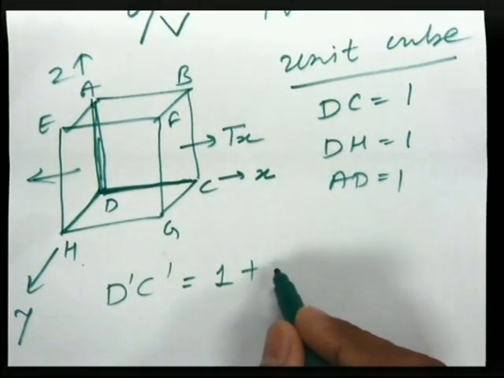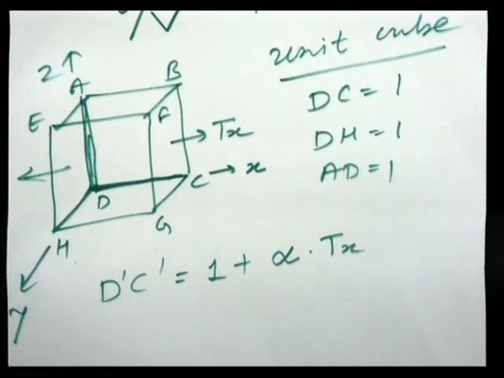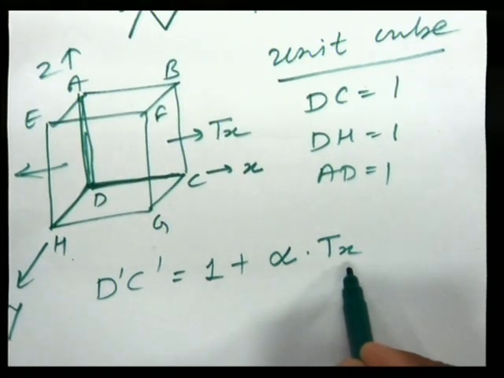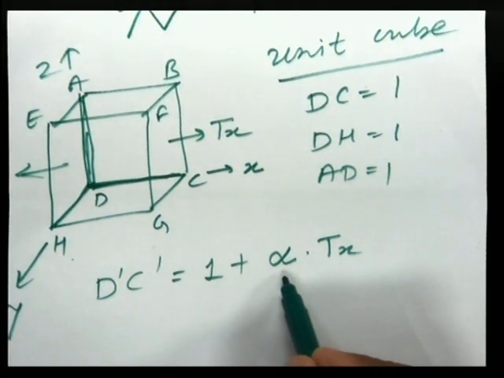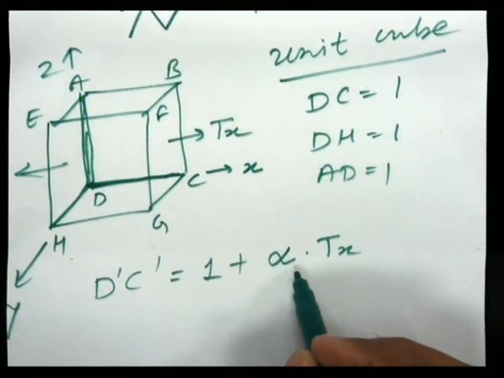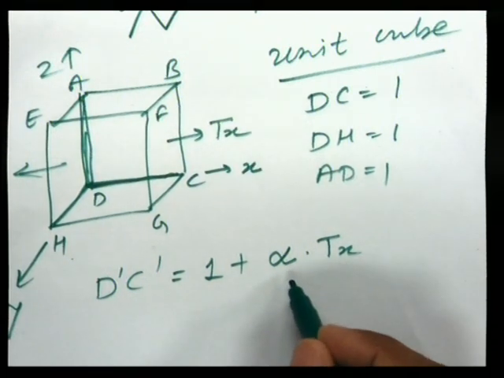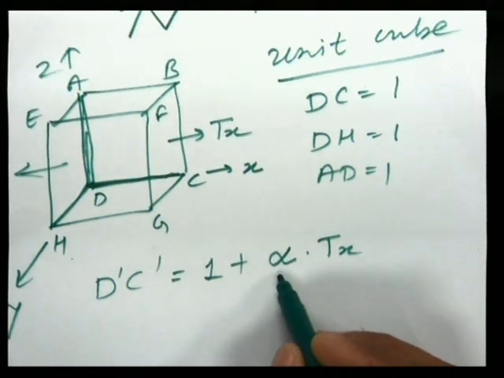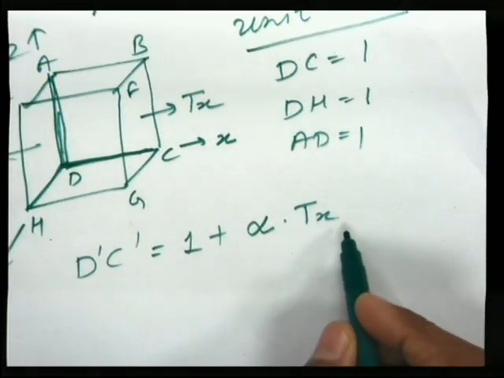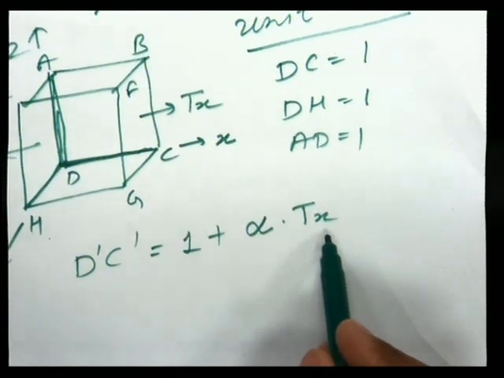This is the increase in length due to tension in x. So what is alpha? Actually it is increase per length per unit tension. So alpha is a parameter. Alpha is increase per length per unit tension. Here length equal to 1, so alpha into 1 into Tx. That is, increase in length of DC equal to alpha into Tx.